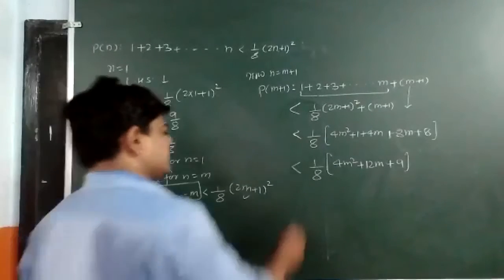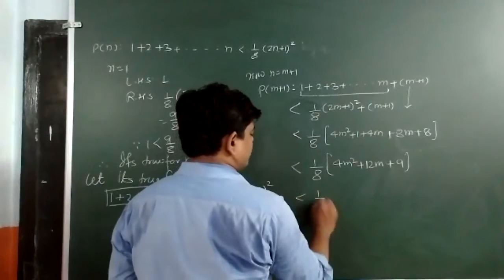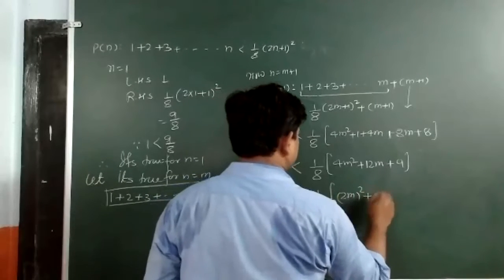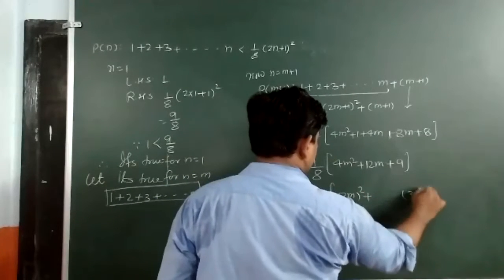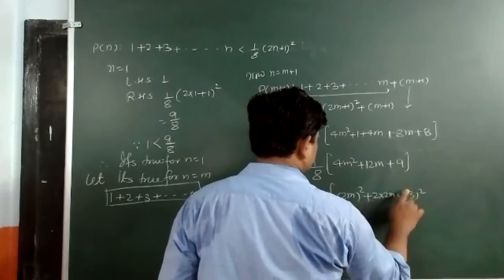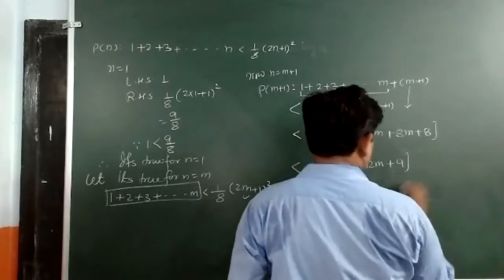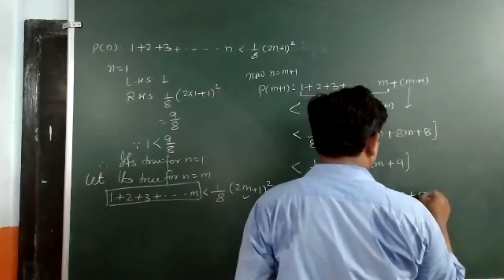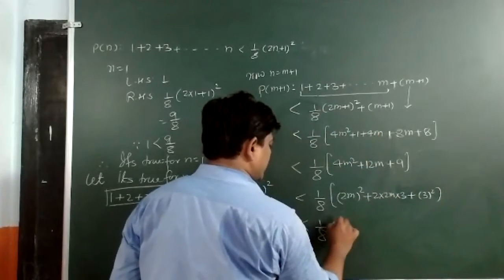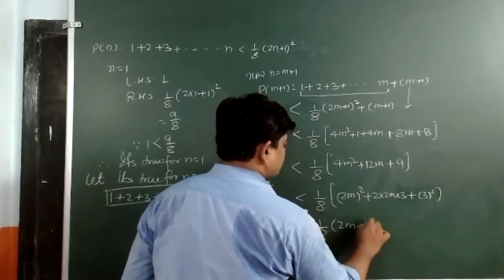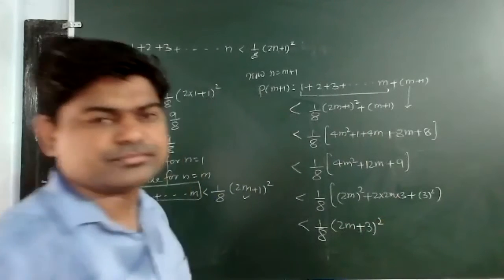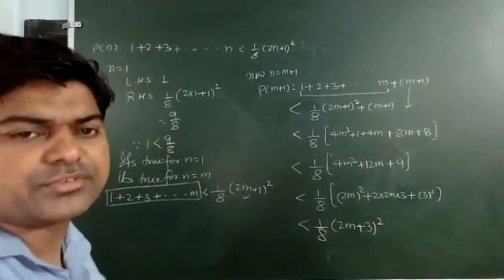Now you can see this is 1 upon 8 into m square plus 2 into 2m into p plus p square. It is 1 upon 8 into (2m plus 3) the whole square. Say yes or no.